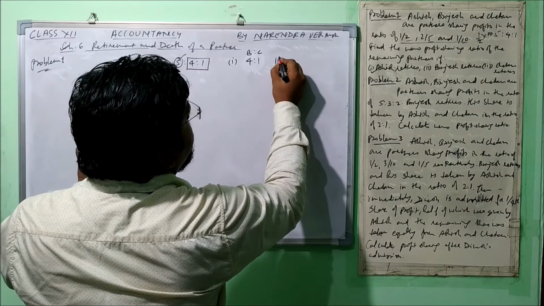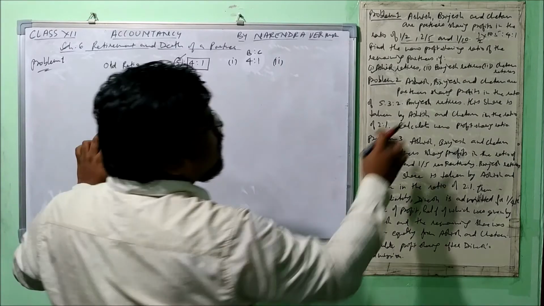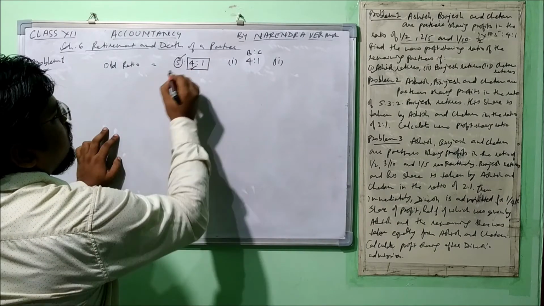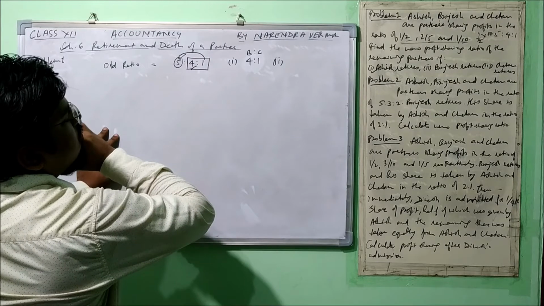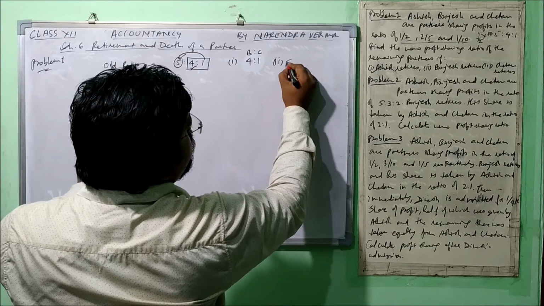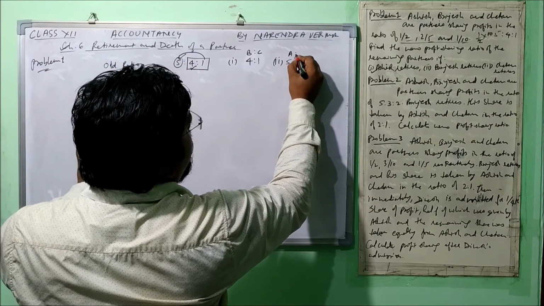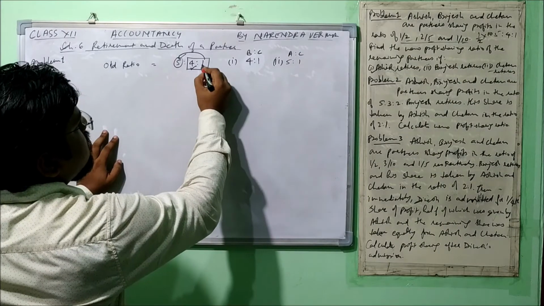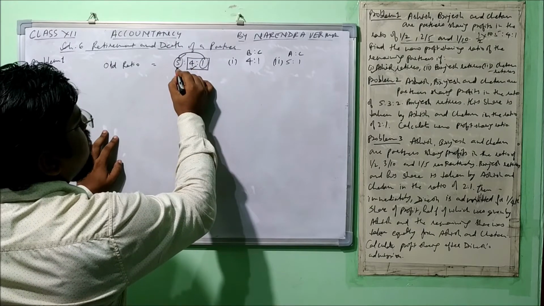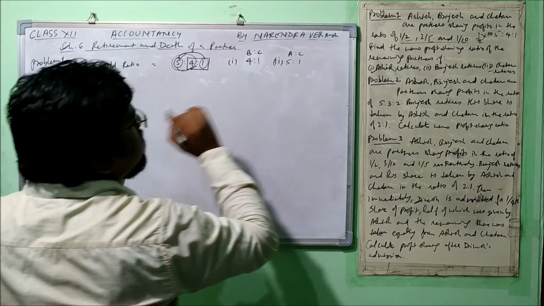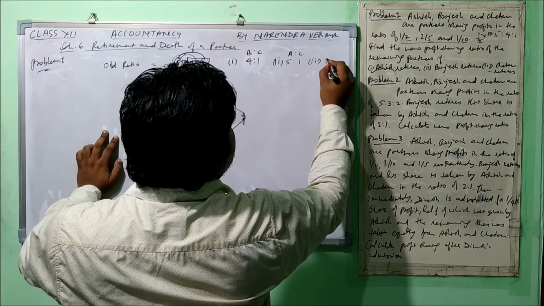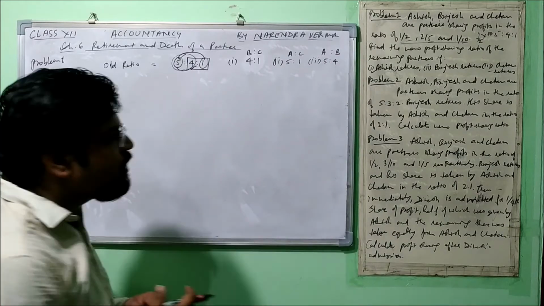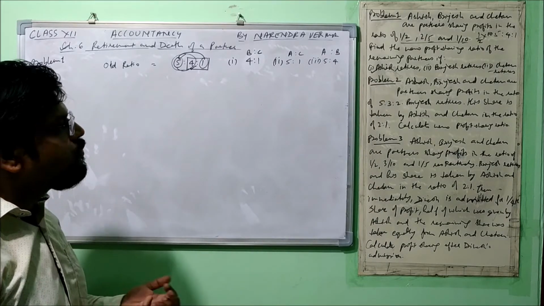Now let's talk about the second one. In the second one, Brijesh is retiring, meaning now this one is retiring. So what was the ratio between Ashish and Chetan? It was 5:4. So the answer will be 5:4, Ashish and Chetan. Now in the third one, Chetan retires, meaning now he is retiring. So the ratio will be calculated between these two. What is that? 5:4. Who are they? Ashish and Brijesh. It's very simple, it becomes a very easy question.